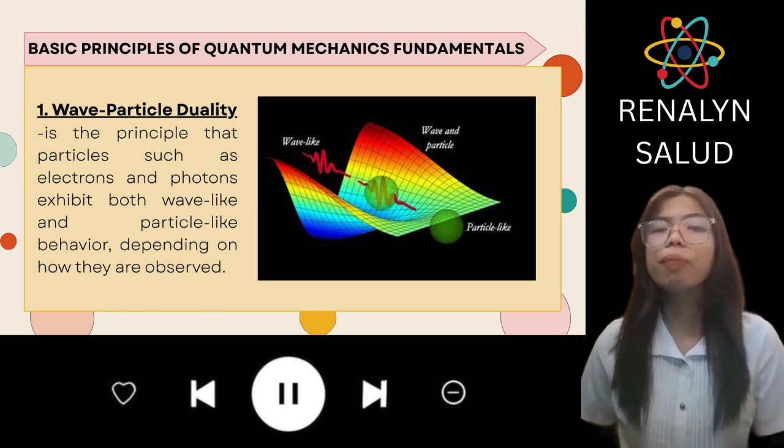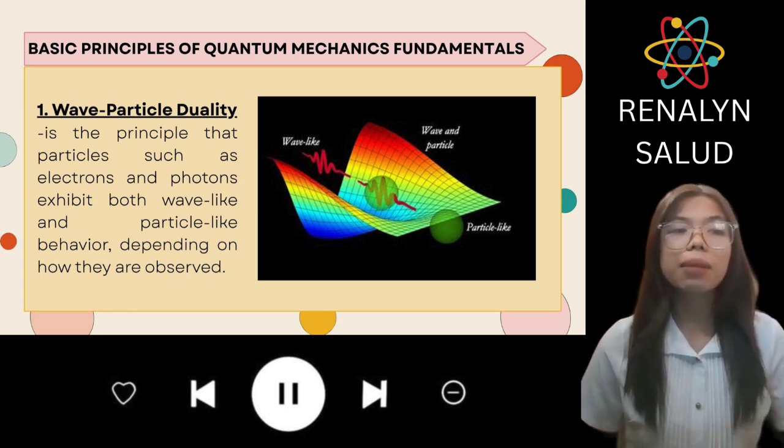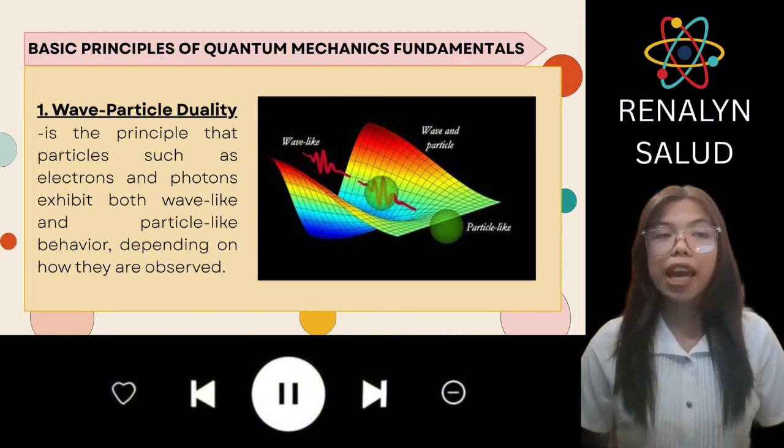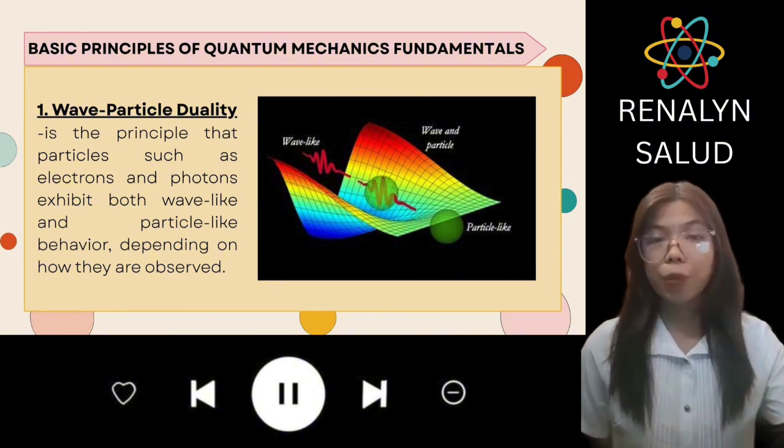Now for the wave-particle duality, this means that particles like electrons and photons can behave both like particles and waves.